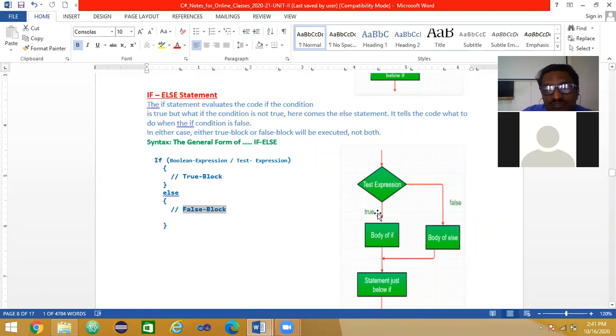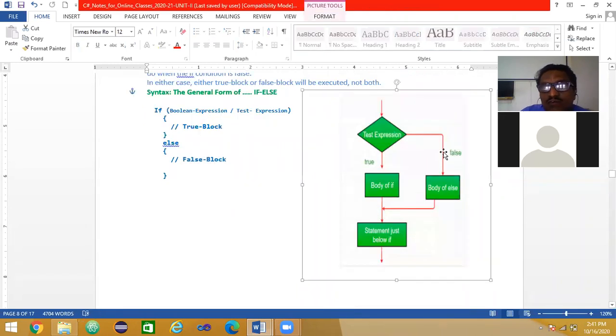If this is true, body of true. If this condition is false, body of false. Okay. And after body of false, you should not stop here. Yet it has to come to the end of the body of the if statement, and the statement just below the if will be executed. So writing true and false is very important. If you miss this here, which side do I have to go?